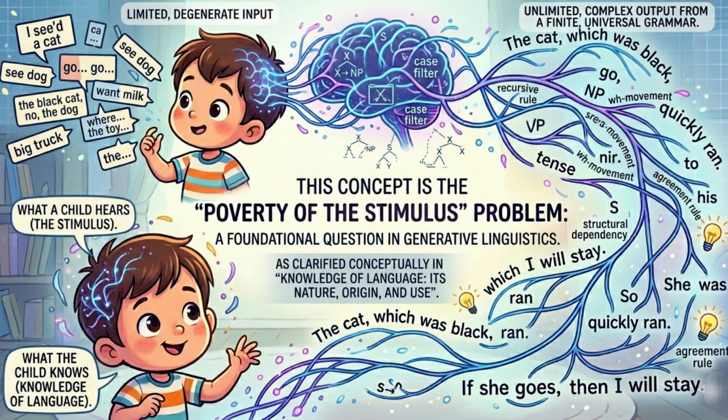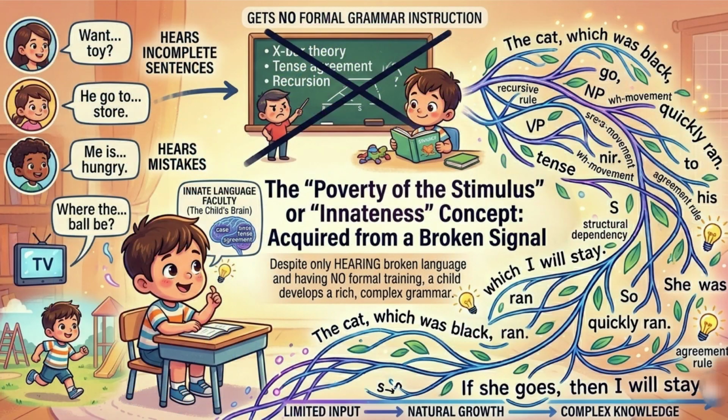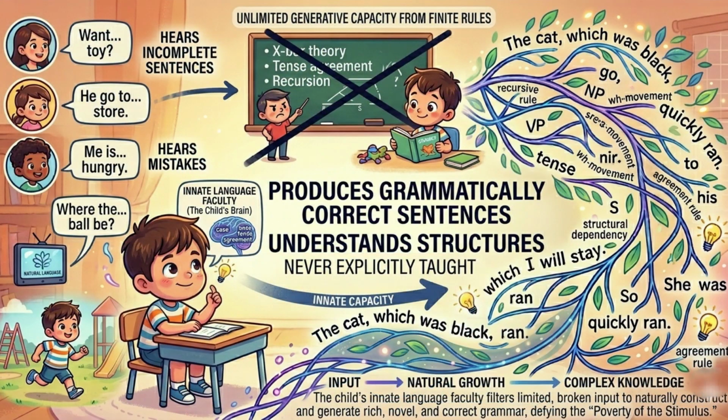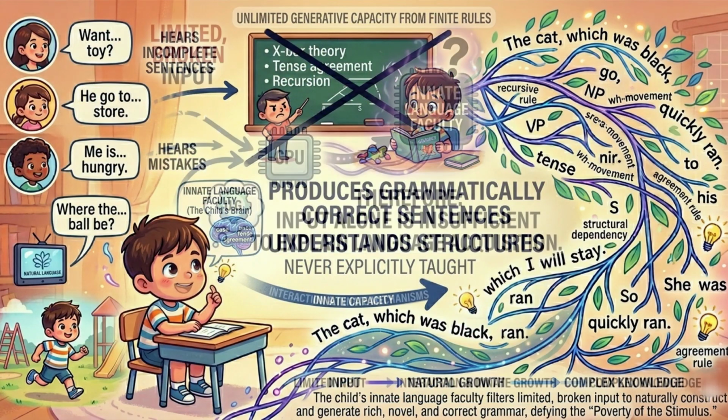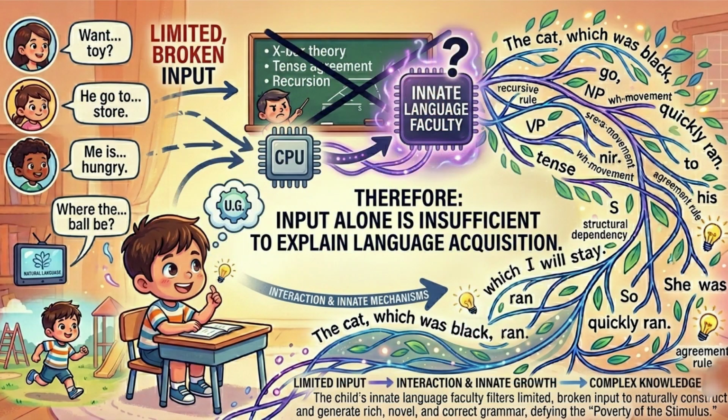This is known, in linguistic literature, as the poverty of the stimulus problem, discussed across Chomsky's works, especially clarified conceptually in Knowledge of Language, Its Nature, Origin, and Use. Let's discuss the problem in detail. A child hears incomplete sentences, hears mistakes, gets no formal grammar instruction. Yet, produces grammatically correct sentences, understands structures never explicitly taught. Therefore, input alone is insufficient to explain language acquisition.